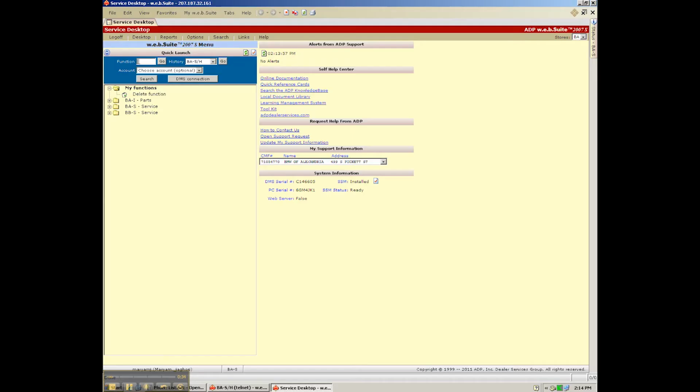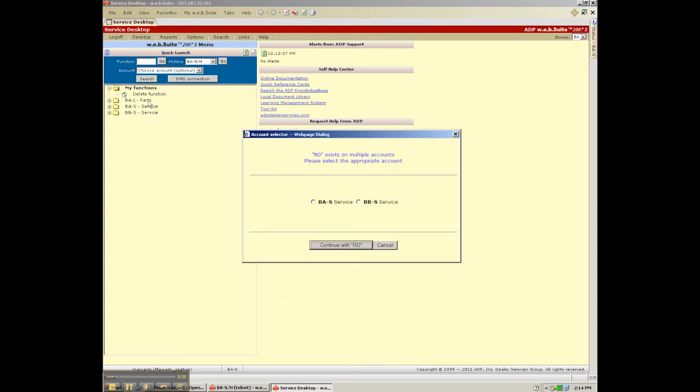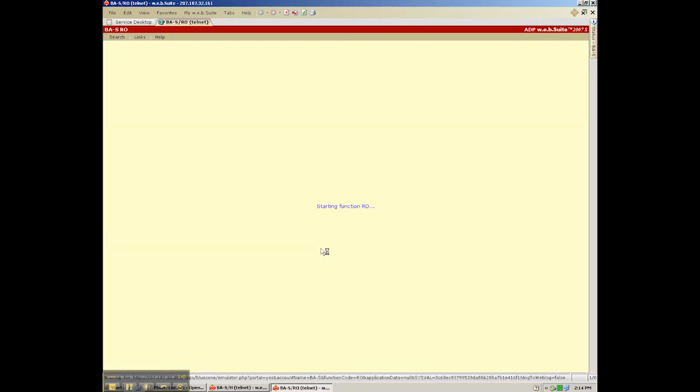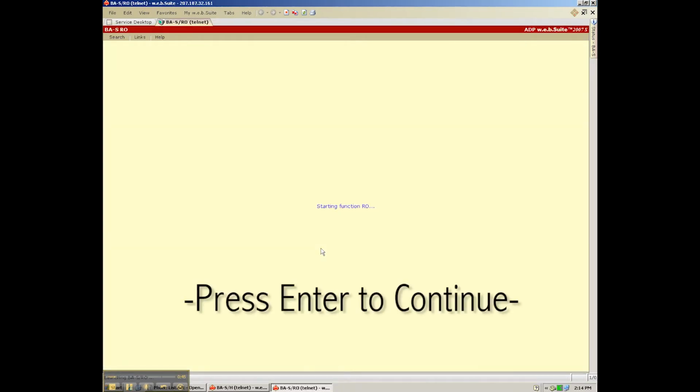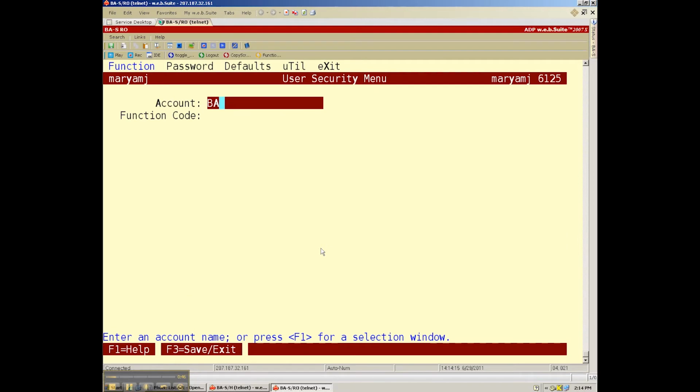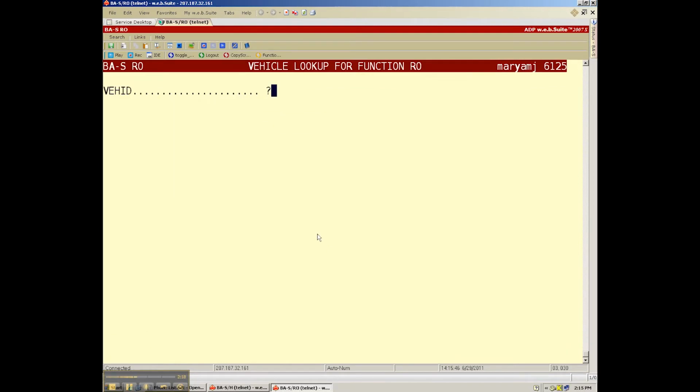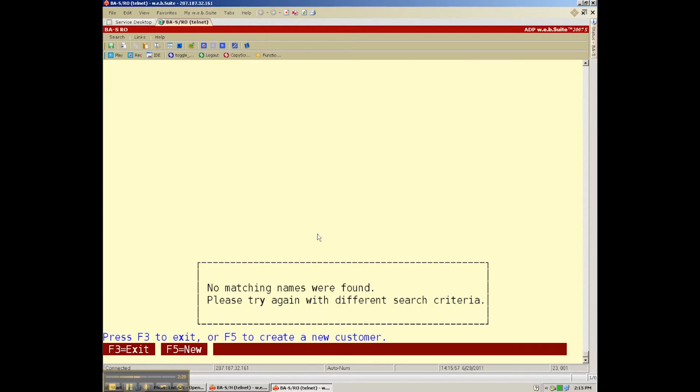Repair orders vehicle lookup. In the function dialog box, enter RO to generate a new repair order. Choose BAS service. Hit Enter at the next screen. First, check to see if the vehicle is in the system by entering the last 8 of the VIN number. If the vehicle is in the system, continue to creating the RO. If the vehicle is not in the system, it will need to be added.